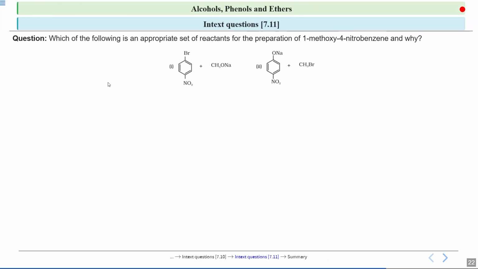Now the next question is index question 7.11. Which of the following is an appropriate set of reactants for the preparation of 1-methoxy-4-nitrobenzene and why? You have been given set 1 and set 2 of reactants and you have to prepare 1-methoxy-4-nitrobenzene. So you have to tell which one is appropriate.